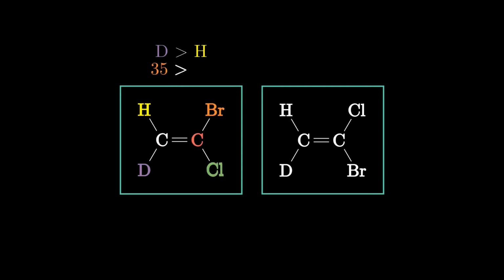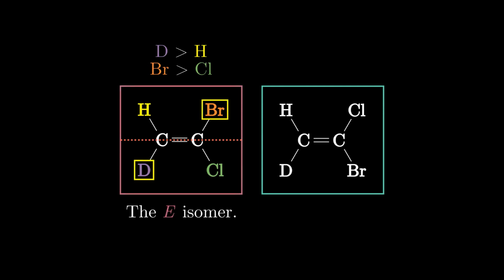On the right side, since bromine has a higher atomic number compared to chlorine, it gets the priority. The high priority groups are on opposite sides, so we have the E isomer.